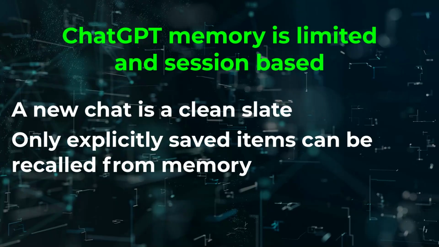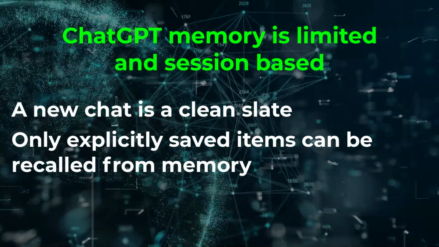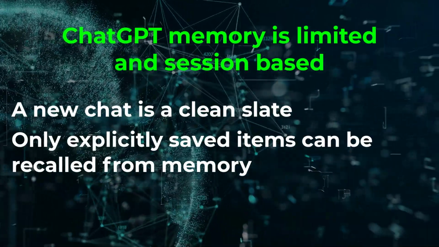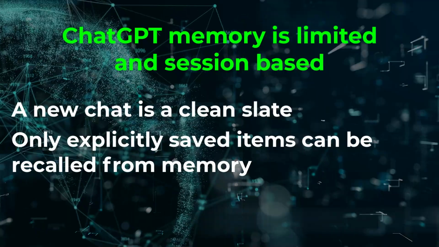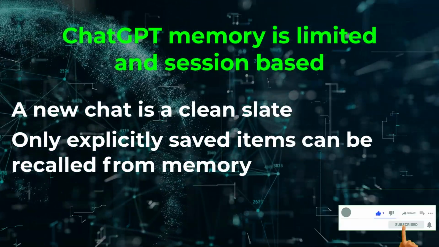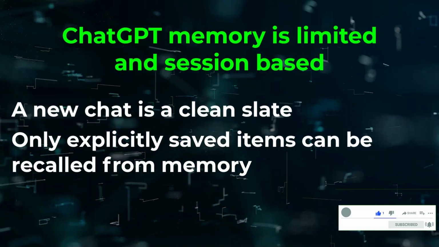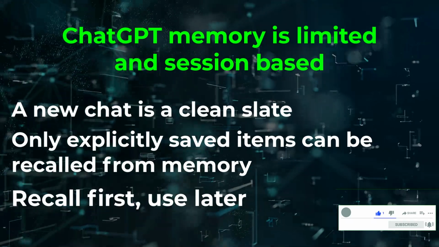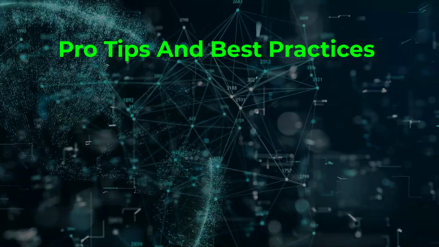If you followed the example, you can open a new chat and ask it to tell you where you are traveling to next week, and it won't remember. However, it would recall your hotel and restaurant preferences, that too only if you force it to. The rule of meta language shortcut in new chat in particular and current chat in general is recall first, use later. Here are some tips to make the most of this pattern.